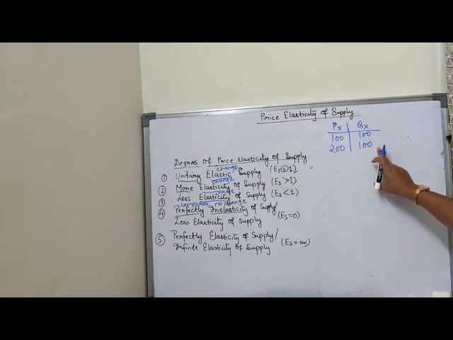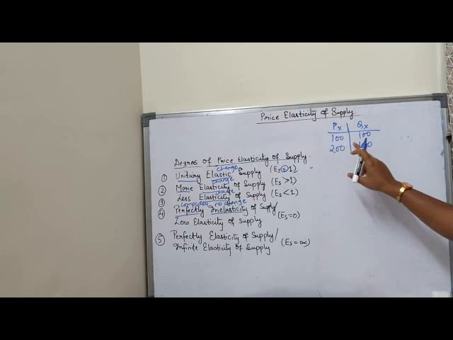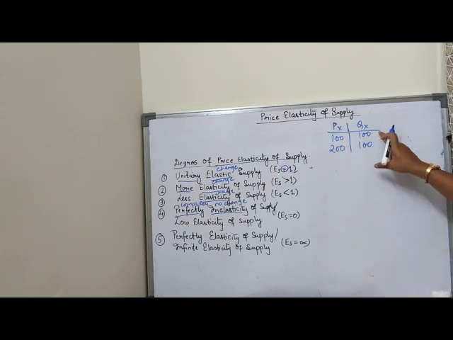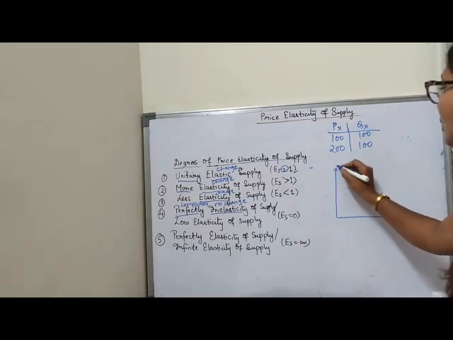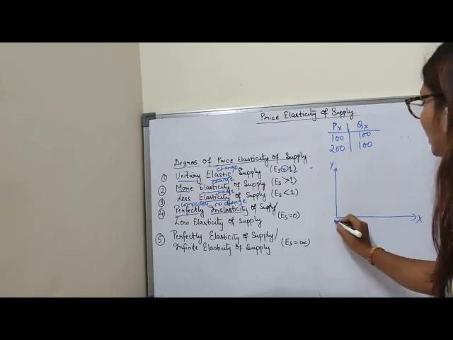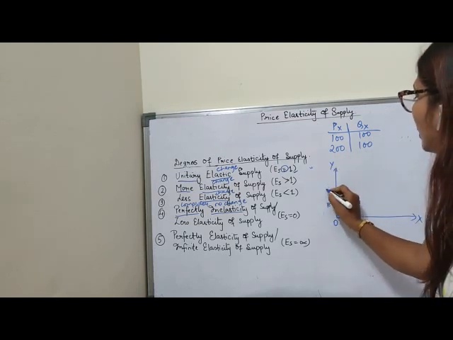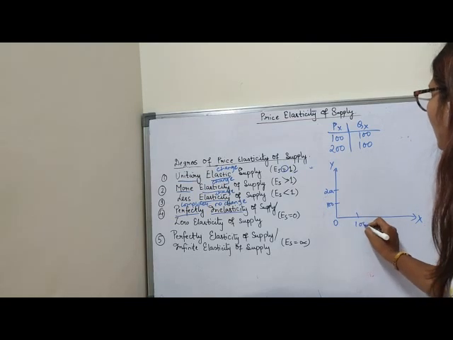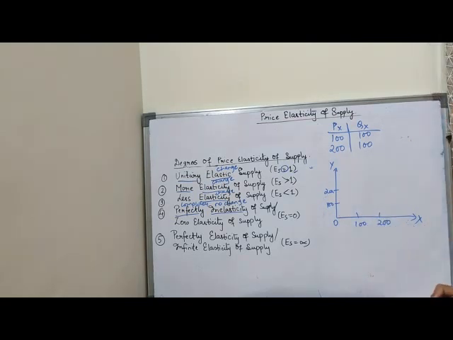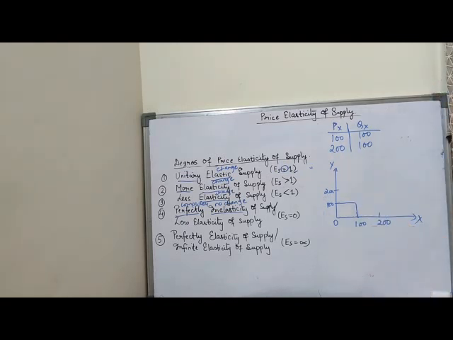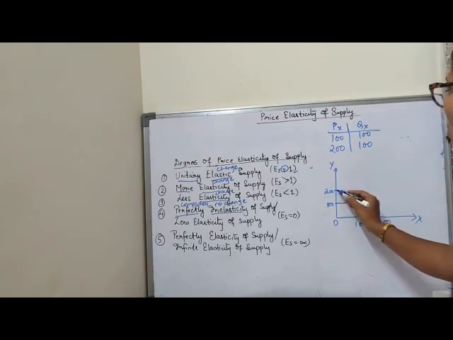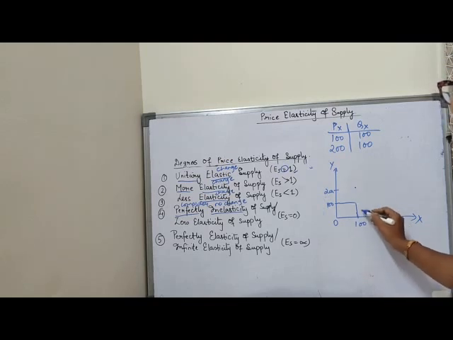Clear? I can take the example of salt. Price increases, but salt is a necessary food, so I have to take it. So quantity supplied does not change at all. So if I draw the diagram, you see here 100, 200, 100, 200. Now you see when price was 100, my quantity supplied was also 100. When price was 200, my quantity supplied still is 100.